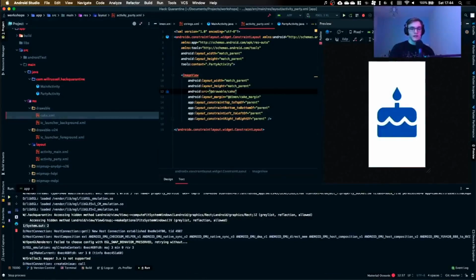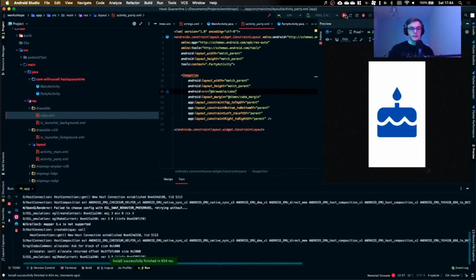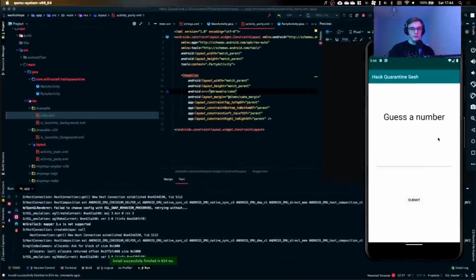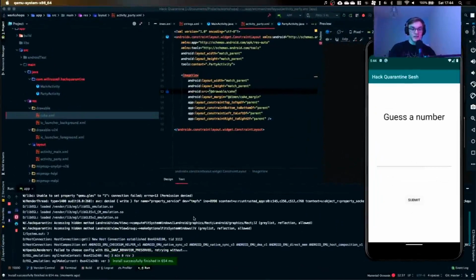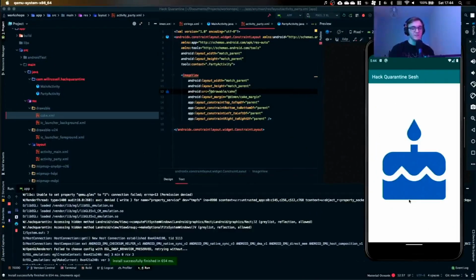So let's rerun the app. Quickly have a look. We're getting there. Now the app is rebuilt. We can have a look. And the magic number this time is again 7. What are the odds of that? Now if we click submit, we can see we've got a cake icon. Pretty cool, right? But what if we want to try again?